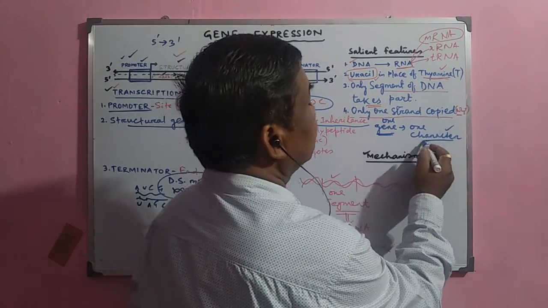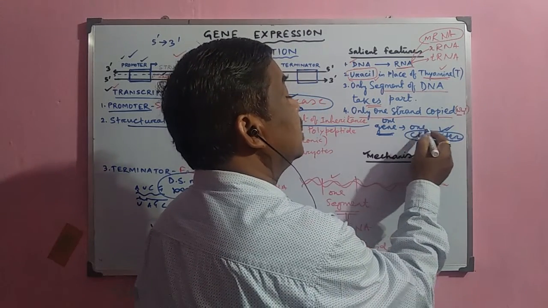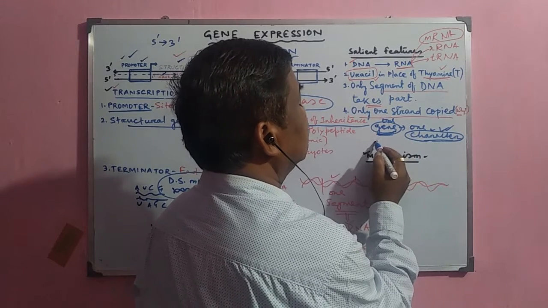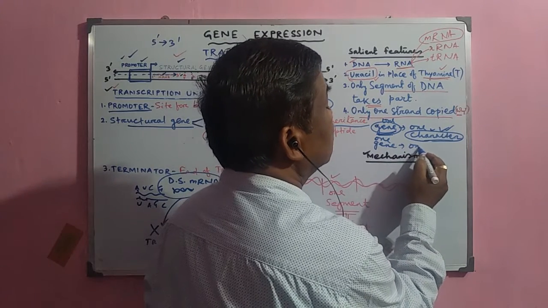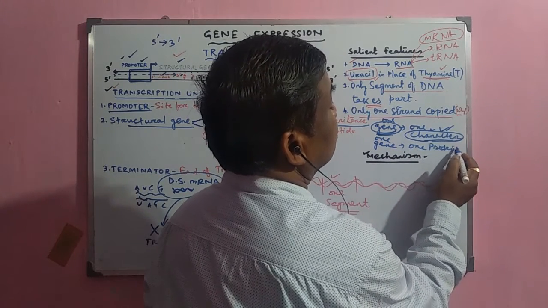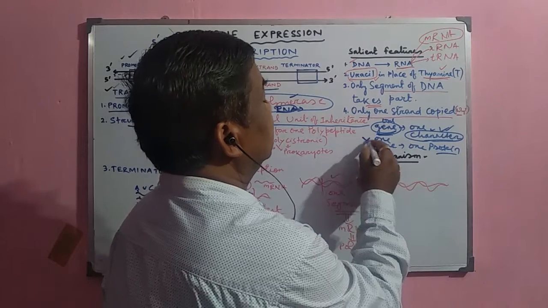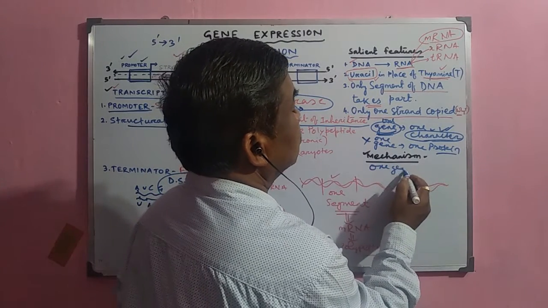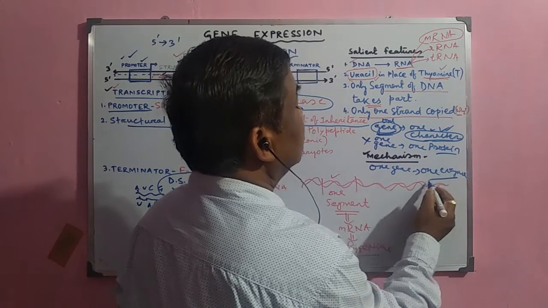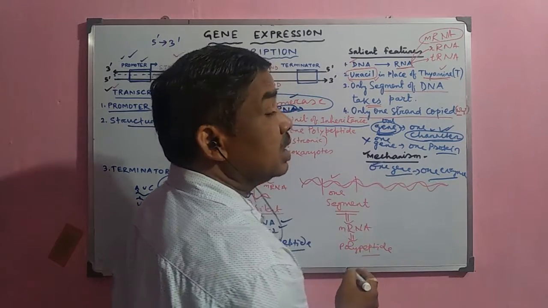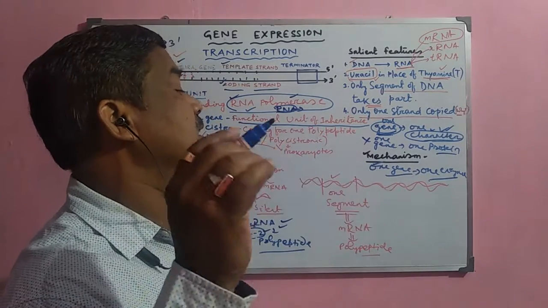But one character involves a large number of proteins, so it is not possible to synthesize one character by one gene only. Next, it was confined to the one gene, one protein hypothesis. But protein is also a very complex thing, so later on it was discarded. Next, the one gene, one enzyme hypothesis: one gene synthesizes one enzyme. The enzyme molecule is also a complex molecule, so it was shown that one gene cannot synthesize one enzyme.